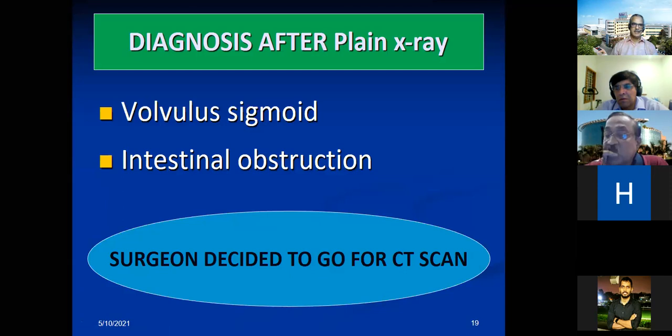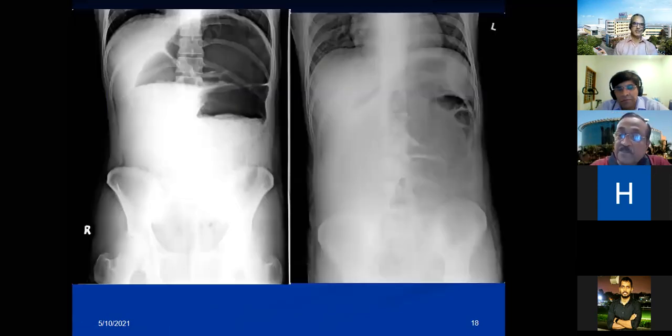Oh, Dr. Shenoy, just before this, students have to say whether it is small bowel obstruction or large bowel obstruction. And if they say small bowel obstruction, why do they say small bowel? If it is large bowel, why do they say large bowel? So you asked, where is the small bowel in this?